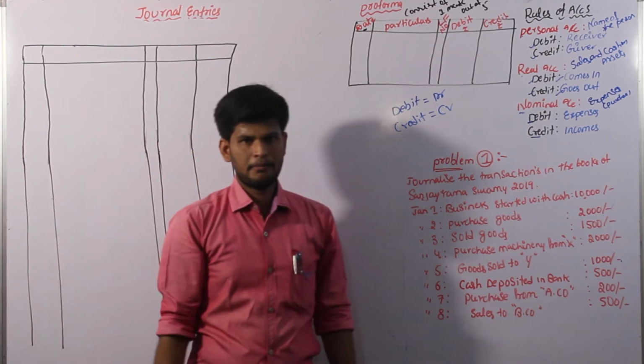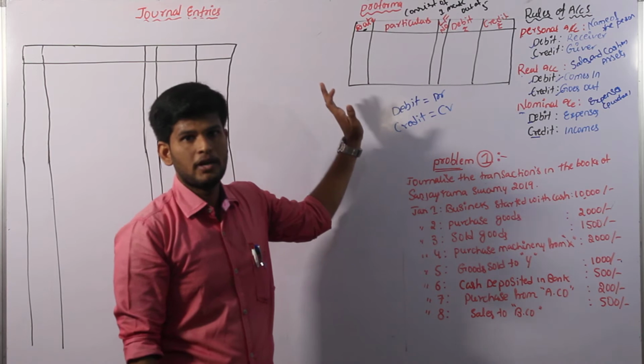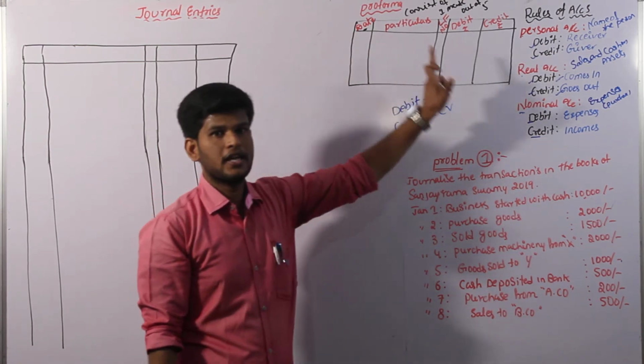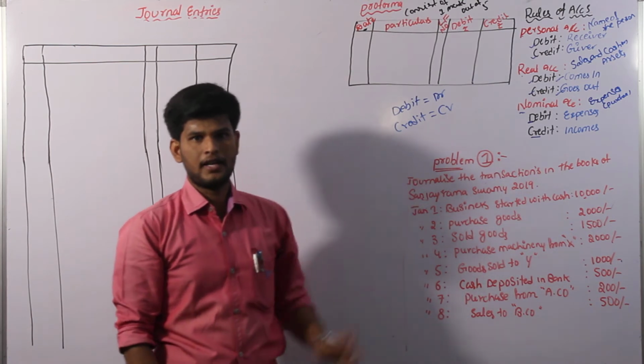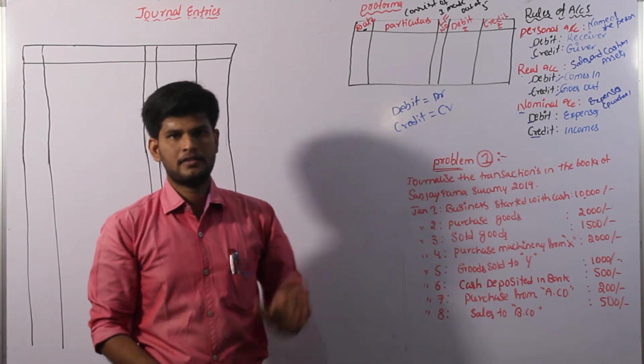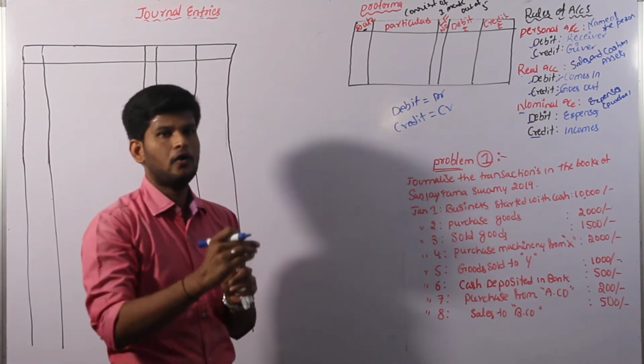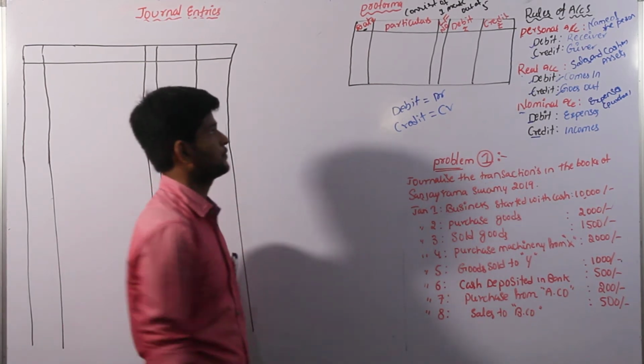Definitely the pro forma is most important. In our final examination we will get the pro forma of the journal entry for 2 marks, in the 2 mark section. I am explaining the pro forma, how we have to draft it, and then how we have to enter the transaction.